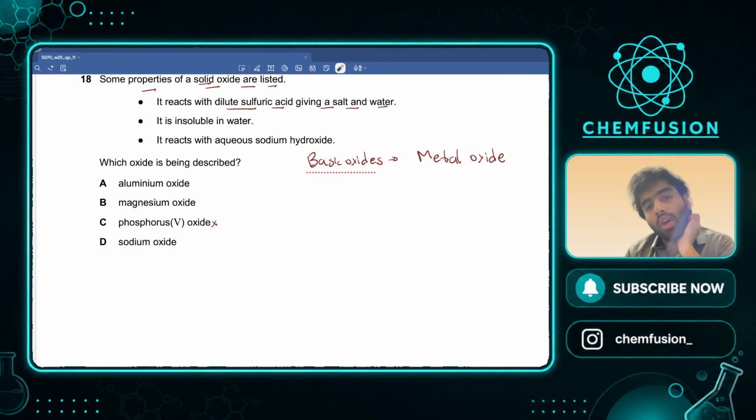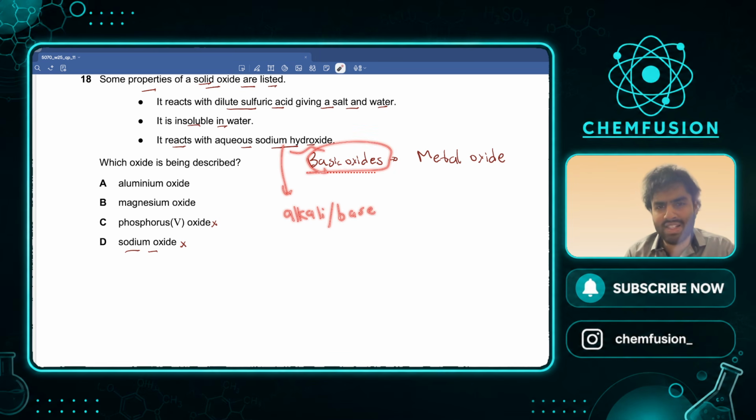Okay, so let's come back to this question. We established it must be a metal oxide because it's a basic oxide. It says it is insoluble in water. We know group 1 oxides are soluble in water, and even group 2 can be soluble in water. So let's eliminate the sodium option as well because it's in group 1. The third property says it reacts with aqueous sodium hydroxide. Sodium hydroxide is an alkali, a base. We established it is a basic oxide, so it can react with acid, and here it is reacting with a base as well.